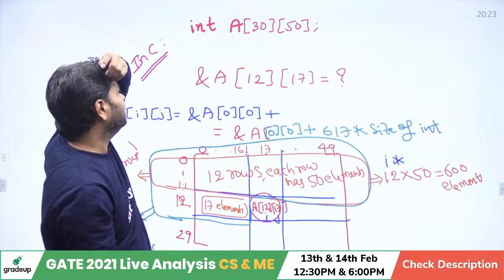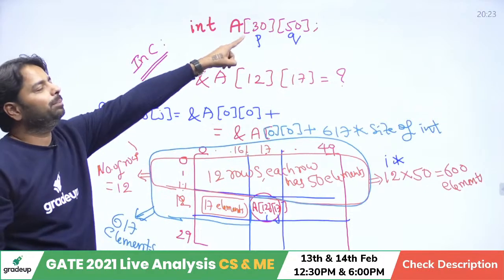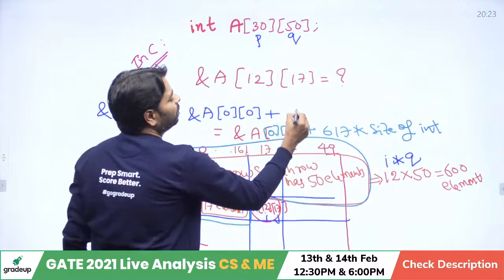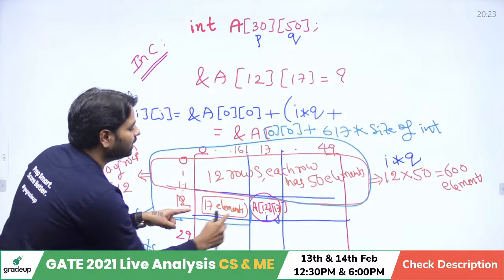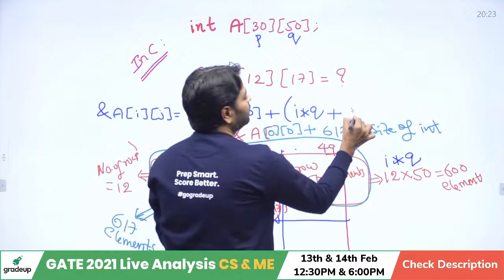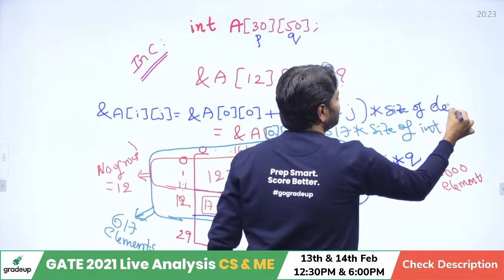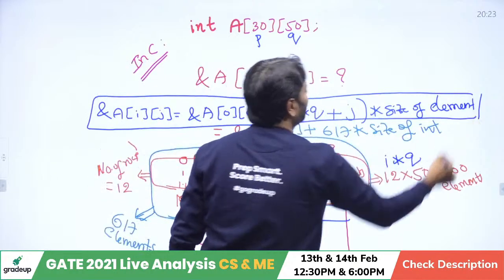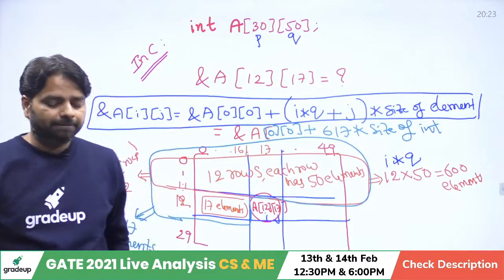And how many elements in each row? That is given. Okay, I need to mention something. Let's say this is P and Q in the declaration. The Q is going to be your number of columns. So I times Q, plus how many elements from here to here? That is 0 to j minus 1, that means j. Multiply with size of int, or size of element in general. Assume P and Q are number of rows and number of columns respectively. Everybody? Yeah.